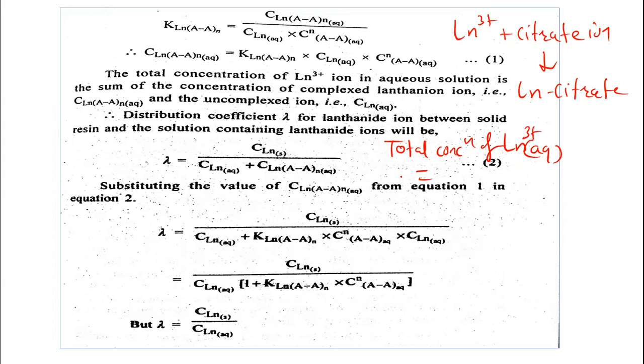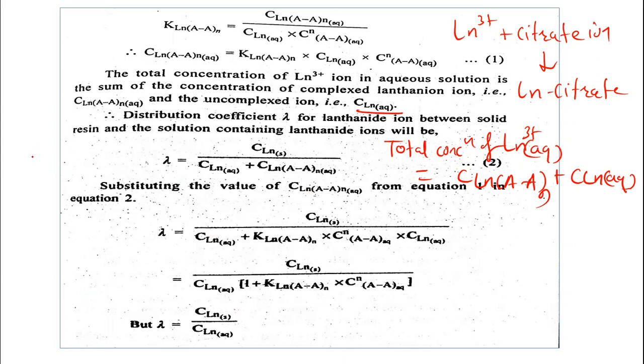So the total concentration of lanthanone ions in aqueous phase is equal to the concentration of the lanthanone in complex form plus the concentration of the lanthanone in uncomplex form. It means that all the quantity of the lanthanone is not going to form the complex.